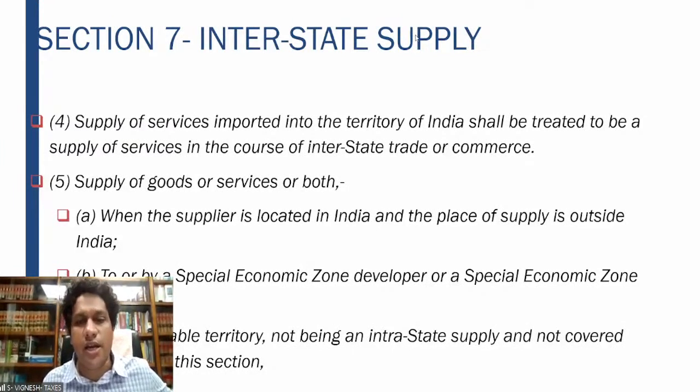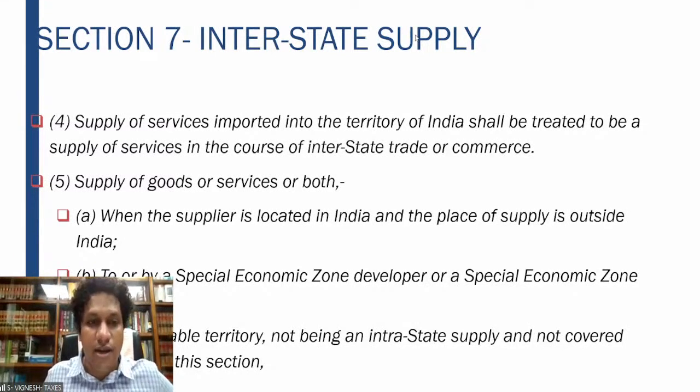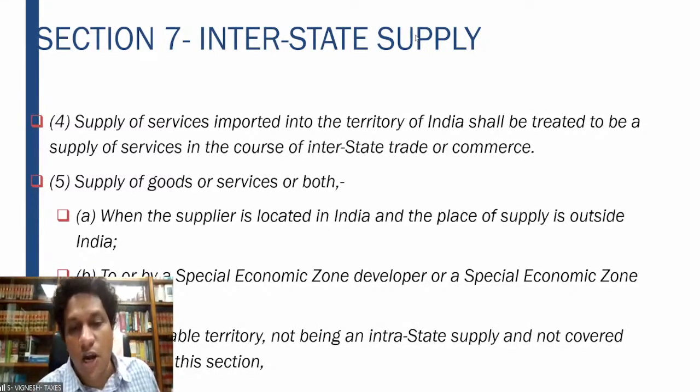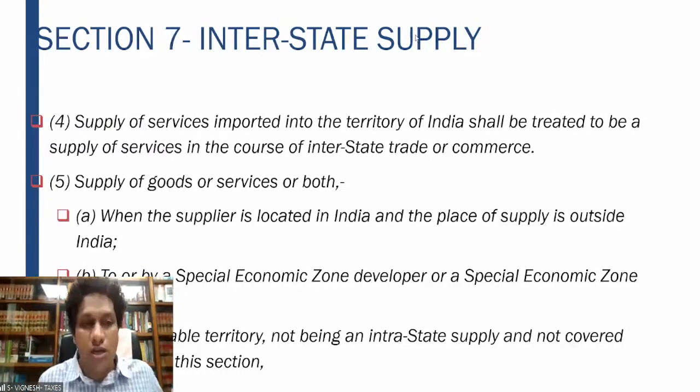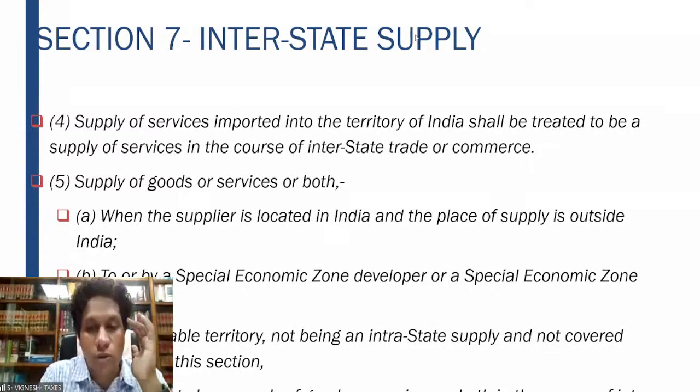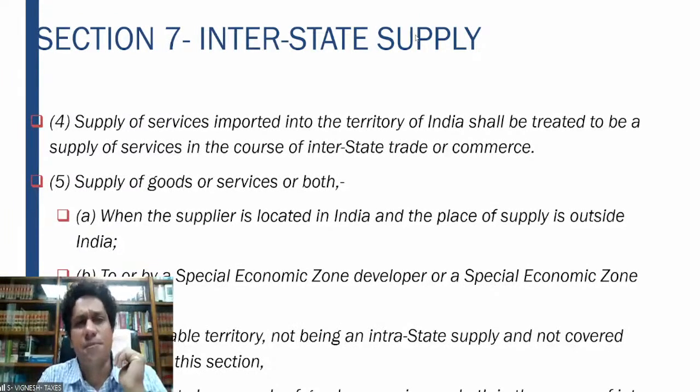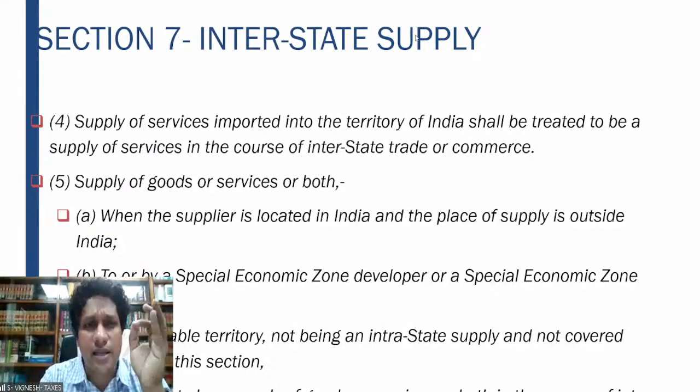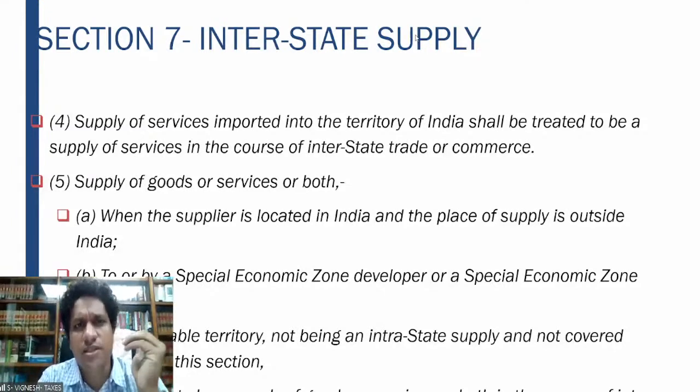Supplier is located in India and the place of supply is outside India, to or by a special economic zone developer or a special economic zone unit, or in the taxable territory not being an intrastate supply and not covered anywhere in this section, shall be again treated as a supply of goods or services or both in the course of interstate trade or commerce. So therefore, this 7 subsection 5 is like a residual section, a section which covers the balance part of the provisions.